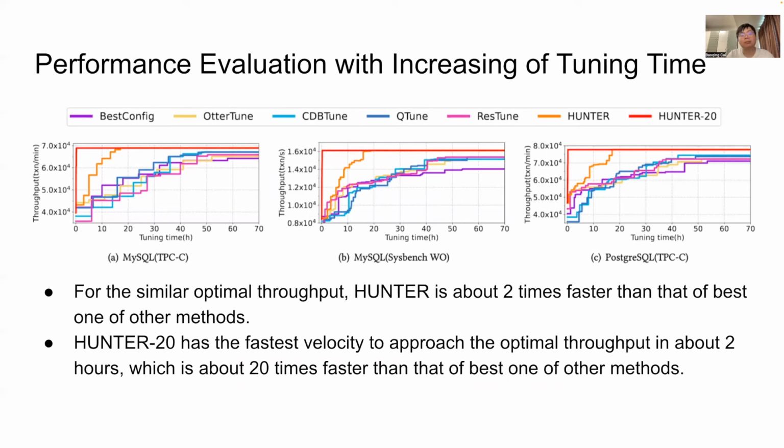This figure shows the best throughput curves obtained by each method on different workloads. For a similar optimized throughput, Hunter is about 2 times faster than the best one of the other methods. Hunter-20 has the fastest speed to approach the optimized throughput, in about 2 hours, which is about 20 times faster than the best one of the other methods.